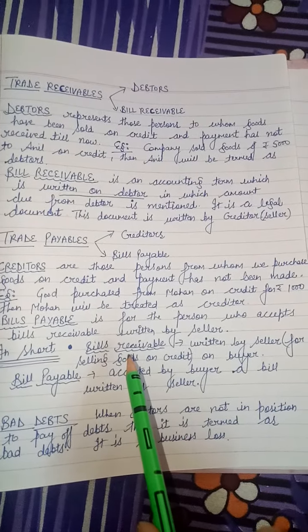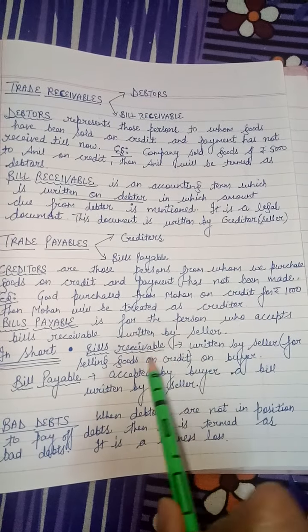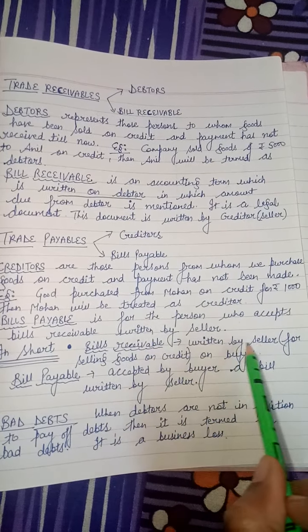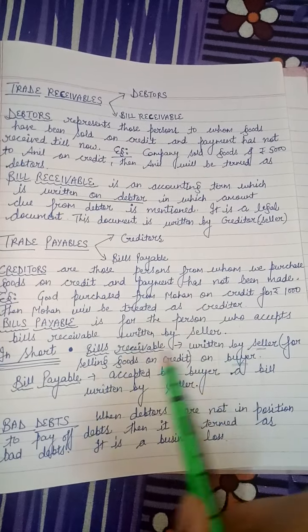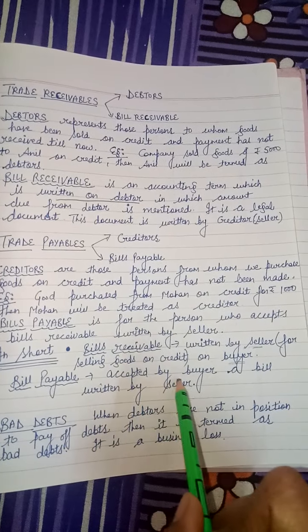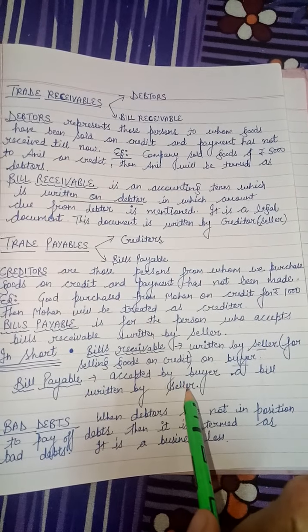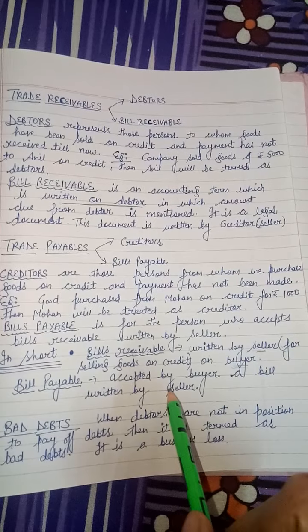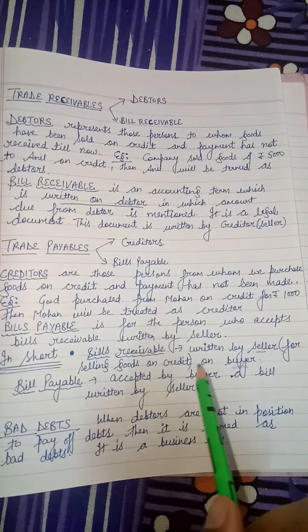In short, bill receivable is written by the seller for selling goods on credit, on the buyer. Who writes bill receivable? Seller, and on whom? Buyer. Bills payable is accepted by the buyer, written by the seller. And what is written in this document? Amount of bill, due date of bill, and signature of seller and buyer.